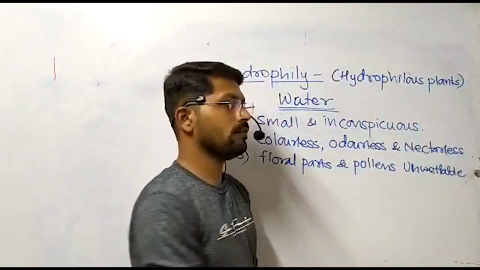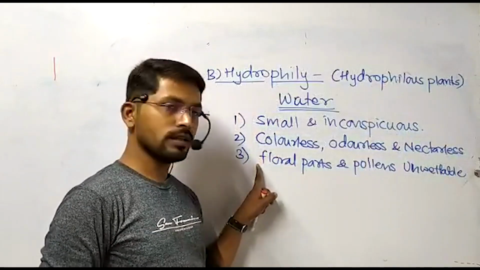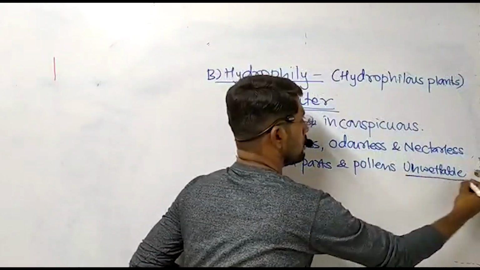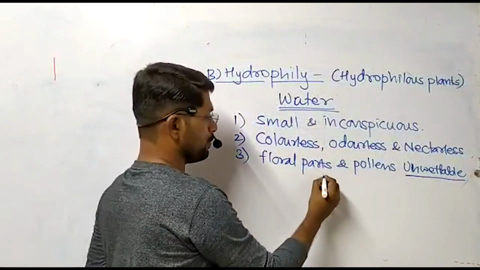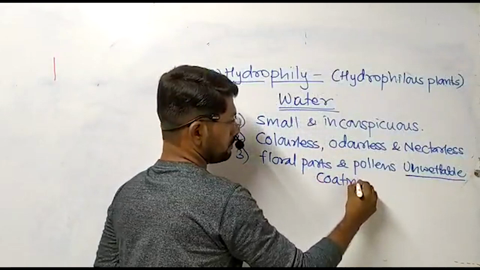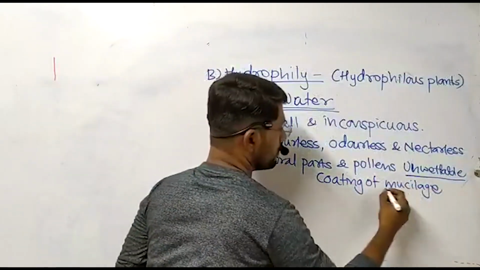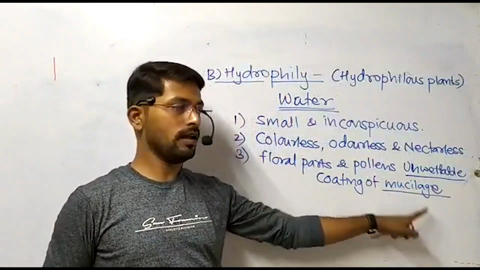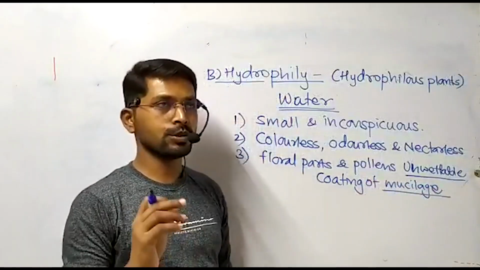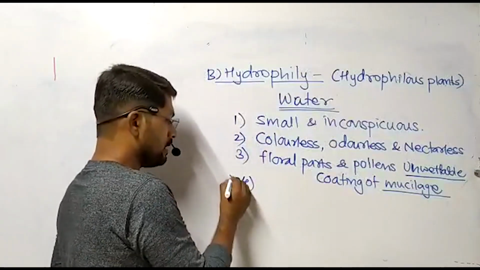So these characteristic features are very similar to those of the anemophilous flower, but in the third characteristic, these structures are unwettable specifically due to a coating of mucilage. It is quite different. It is not seen in the anemophilous plants. It is the specific characteristic feature of hydrophilous flowers. The last characteristic is very essential.